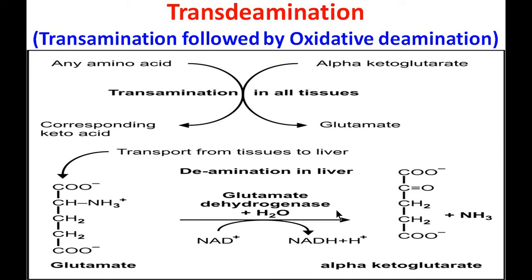dehydrogenase, which utilizes both NAD plus or NADP plus as a coenzyme so as to convert the glutamic acid into the alpha ketoglutarate, and here you can see ammonia is directly liberated. That's why the reaction is called trans deamination.